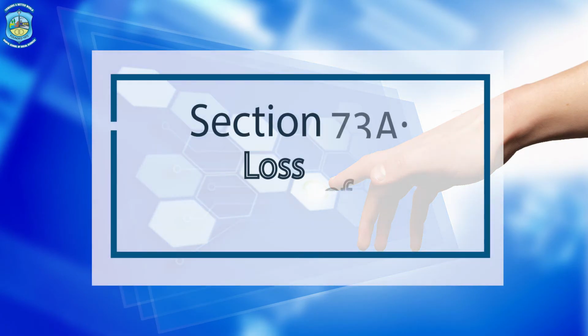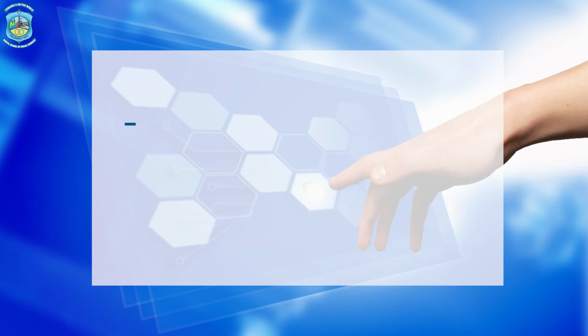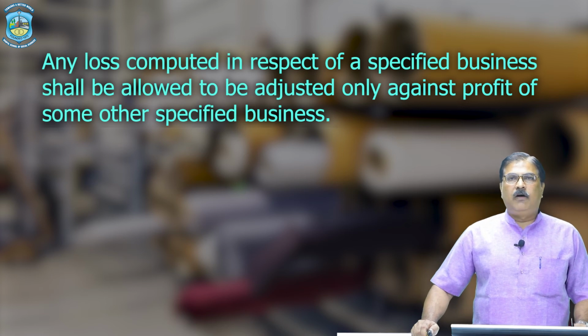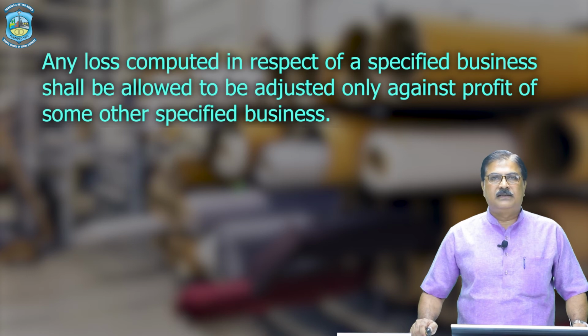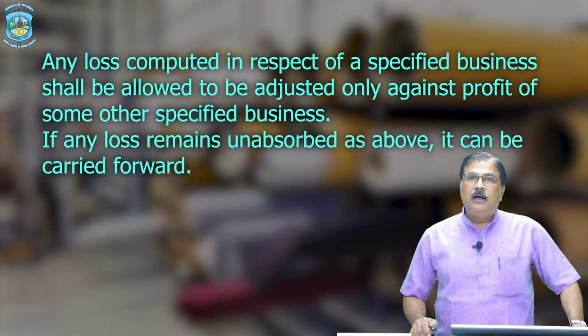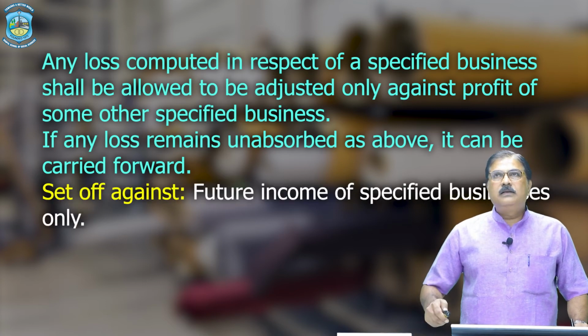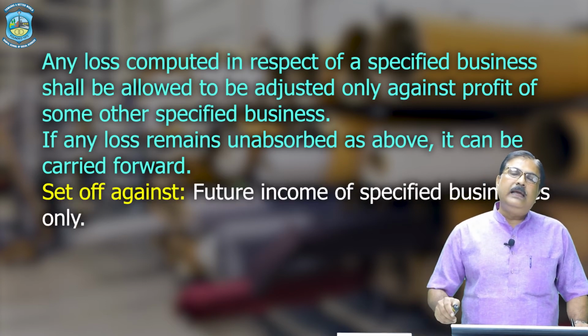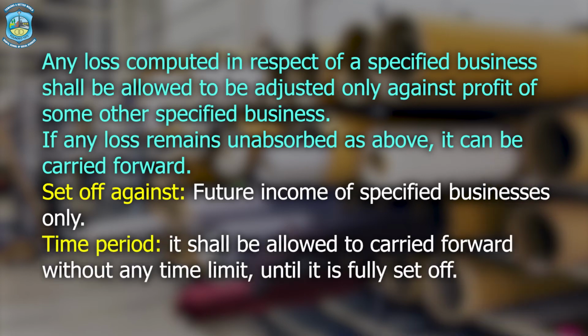Now, loss of specified business under section 73A. Any loss computed in respect of a specified business shall be allowed to be adjusted only against profit of some other specified business. If any loss remains unabsorbed as above, it can be carried forward and it is to be set off against only income of the specified business profit. There is no such time limit for such losses.